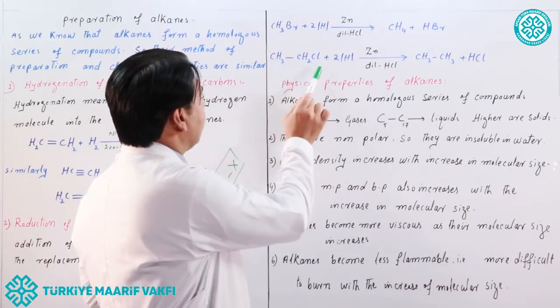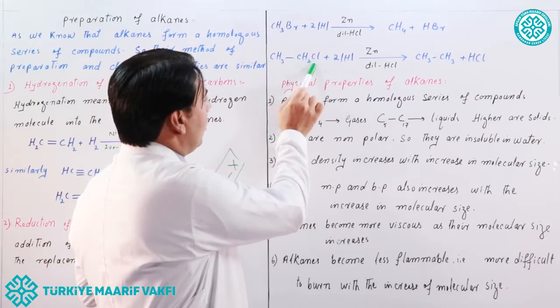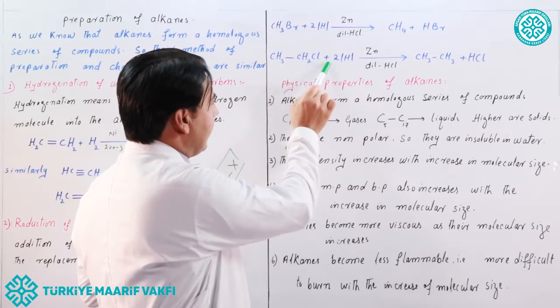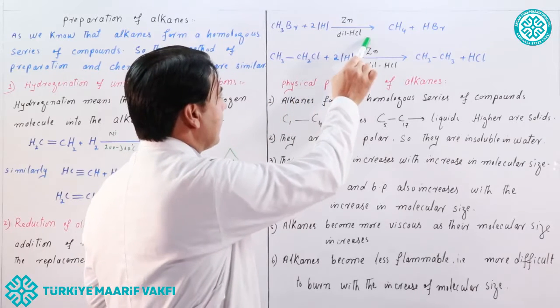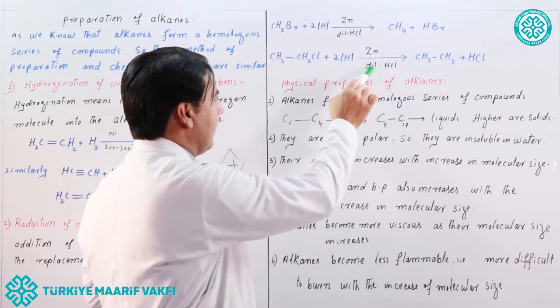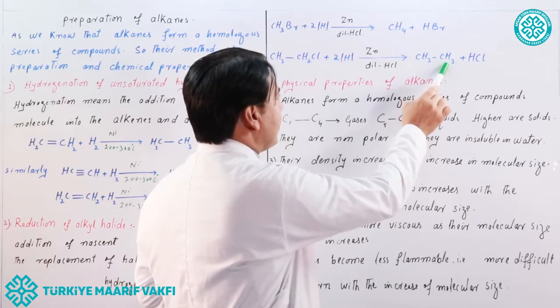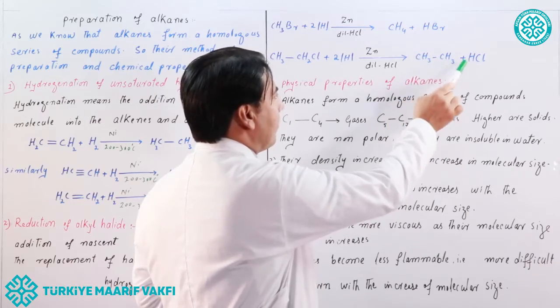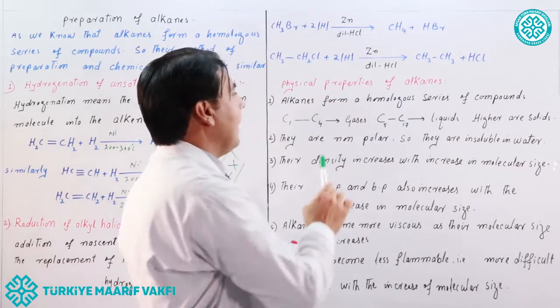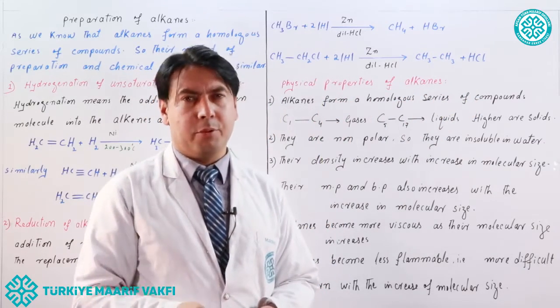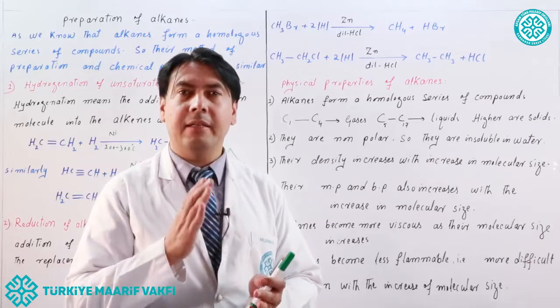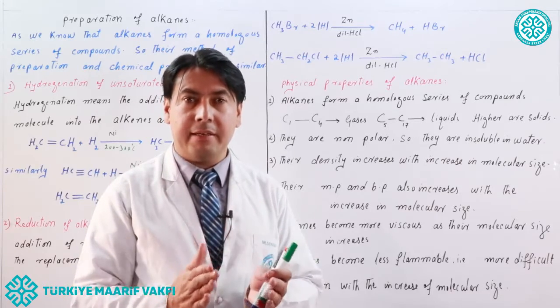Look at another example. Chloroethane can react with nascent hydrogen in the presence of zinc catalyst or dilute HCl. And they will form CH3CH3, ethane, plus HCl. So again, an alkane is produced. By which process? By the reduction of alkyl halide.